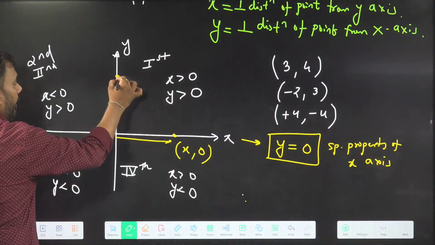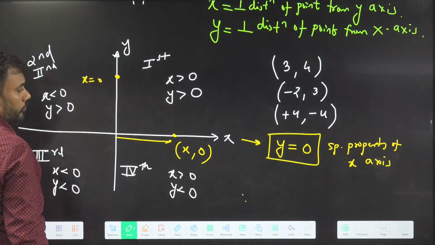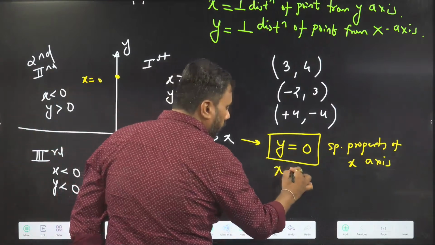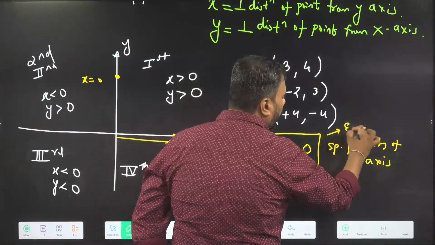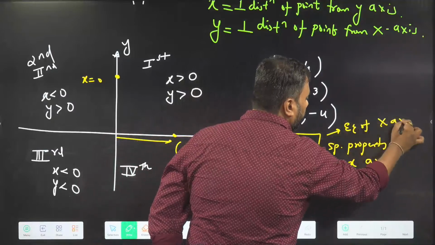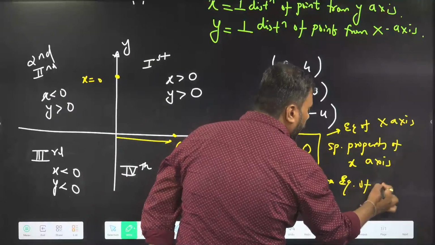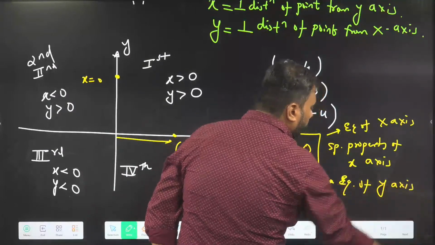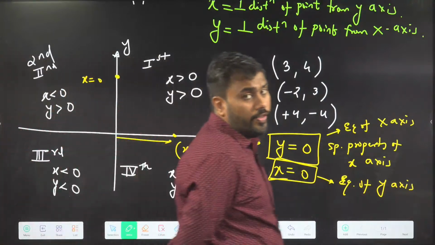And if I have a point on the y-axis, its x coordinate will be 0. So x equal to 0 is a special property of the y-axis. This is sometimes called the equation of the x-axis, y equal to 0, and this is sometimes called the equation of the y-axis.